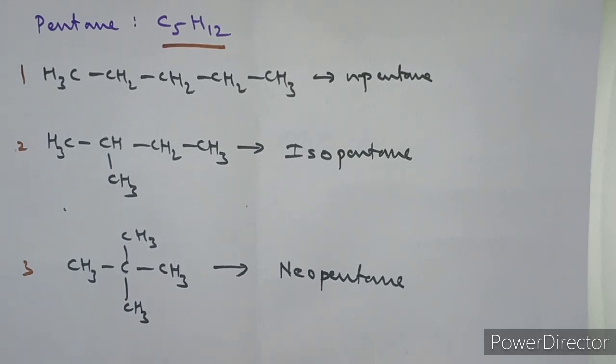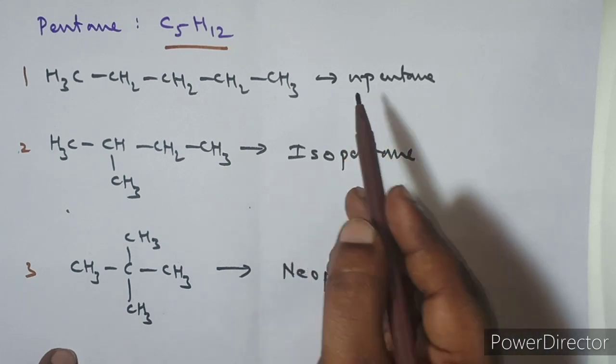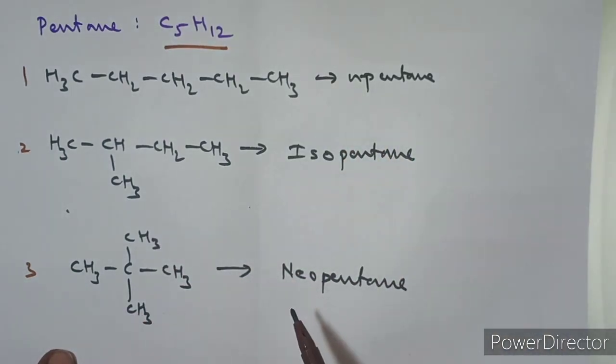So what you guys do is, from n-pentane, how many monochloro derivatives are possible? From isopentane, how many are possible? From neopentane, how many are possible? Find out, and write your correct answer. Whether it may be wrong, also write it. I will make it correct. So write it in the comment box. I will see that.